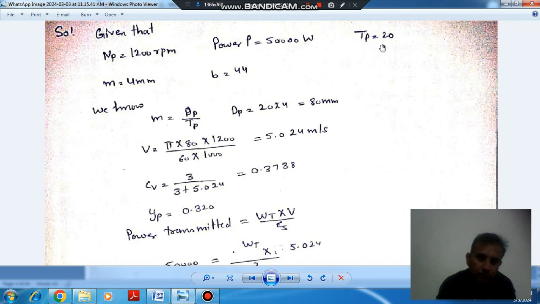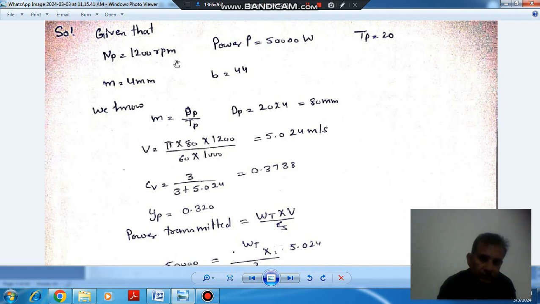Number of teeth of pinion is 20. Module is 4 mm and face width is 44 mm. So we know that module is diameter of pinion divided by teeth on pinion. So diameter of pinion is 80 mm. And velocity is pi DN by 60.